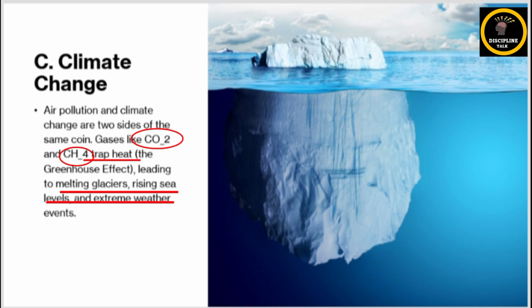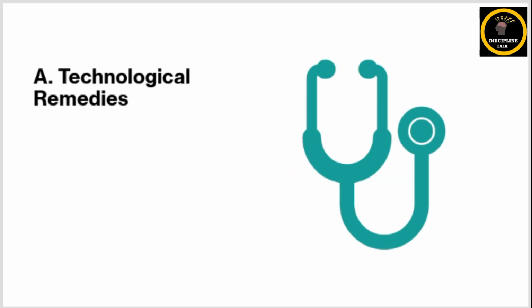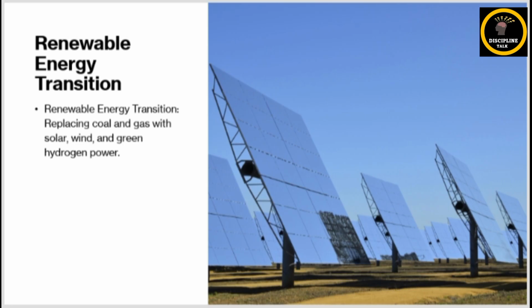Okay. Third, talking about the solutions and remedies to air pollution. Air pollution can be reduced through the use of technology, strong laws and public participation. If we talk about the technological solutions, it includes clean and renewable energy like solar, wind, hydropower, green power. It reduces the dependence on fossil fuels like coal and oil.